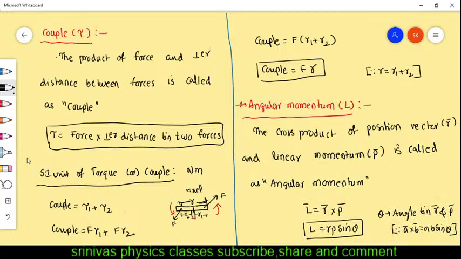Now I'm going to erase this and I will continue. Next, I am going to explain angular momentum continuation.